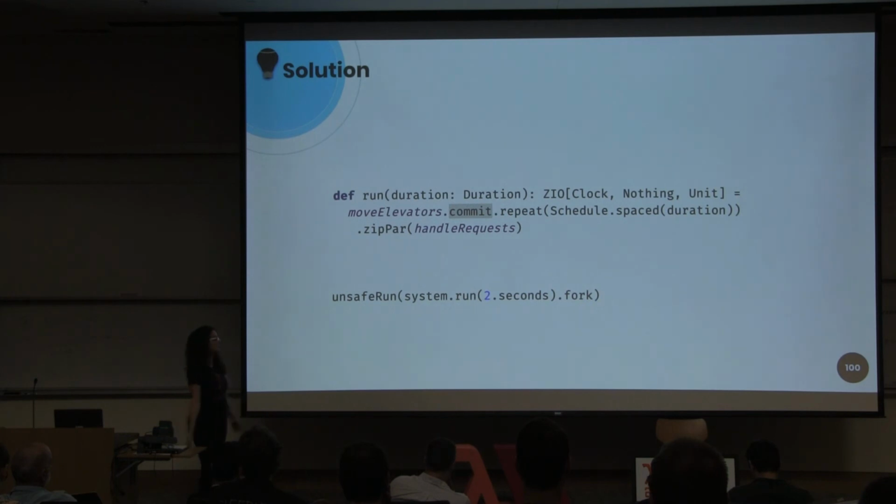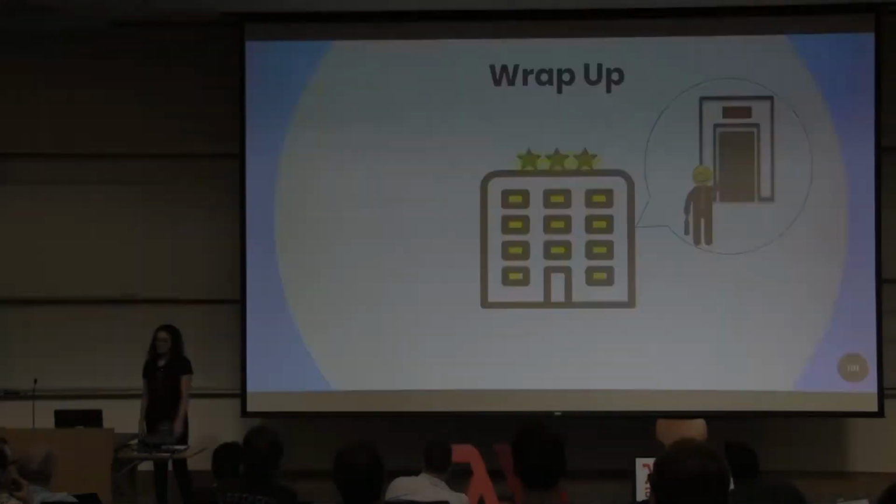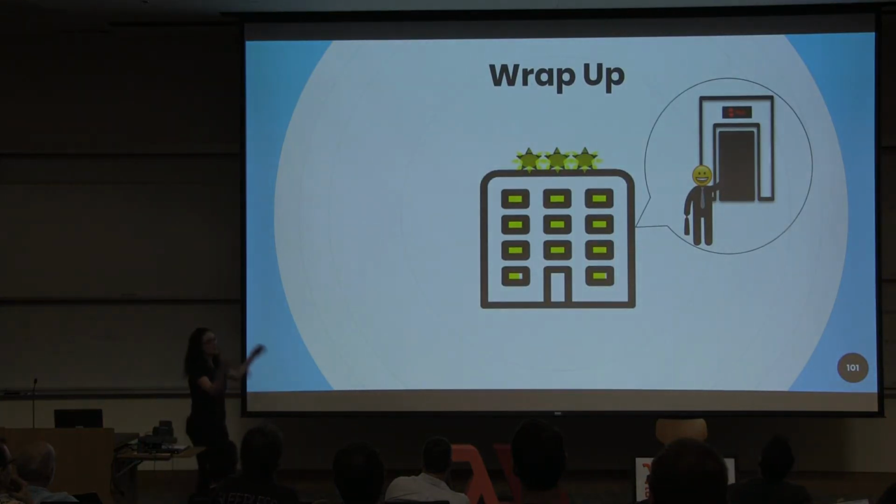At the end of the day, we call unsafe run, system.run for 2 seconds in a separate thread, or in ZIO, we are using fibers, and this will be executed concurrently. And that's it. It sounds like very simple code and solves a very tricky problem. And now the passengers have a fantastic day.